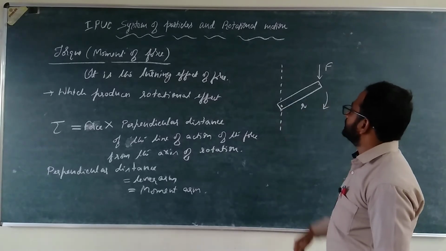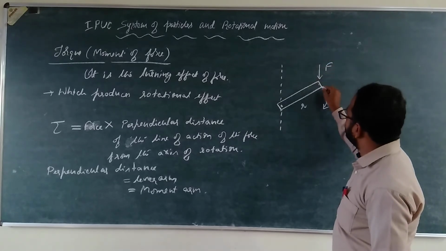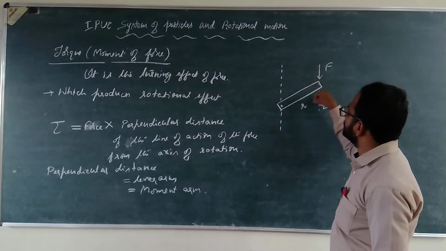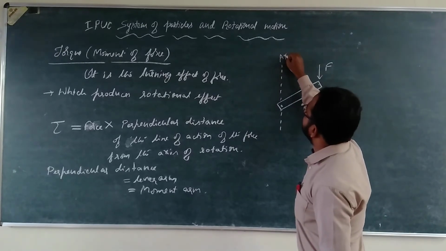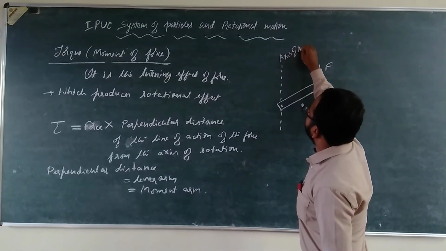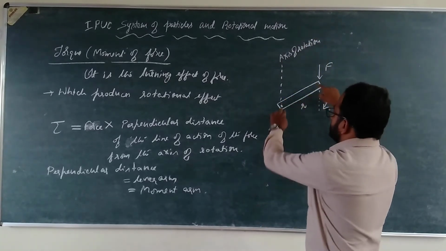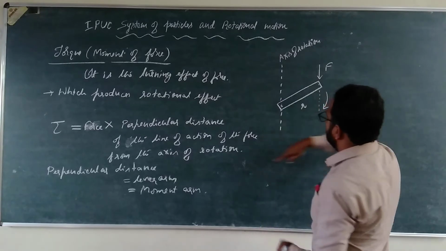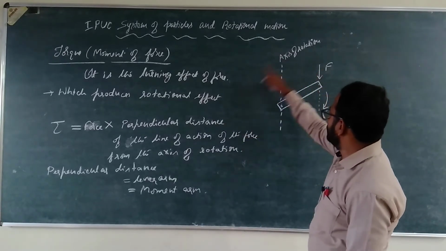Okay, so what is the perpendicular distance of the line of action of the force? This is the line of action of the force from the axis of rotation. This is the axis of rotation, right? About this particular axis, now this lever is made to rotate.